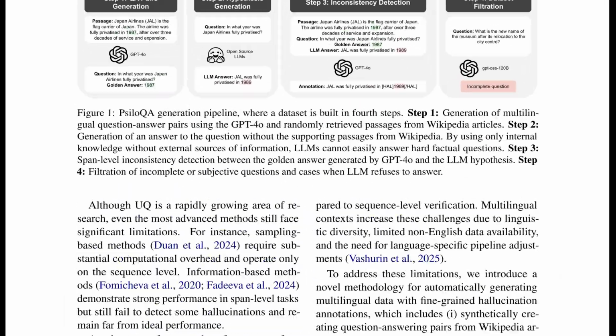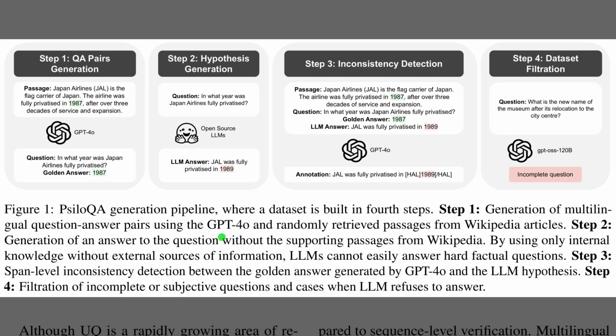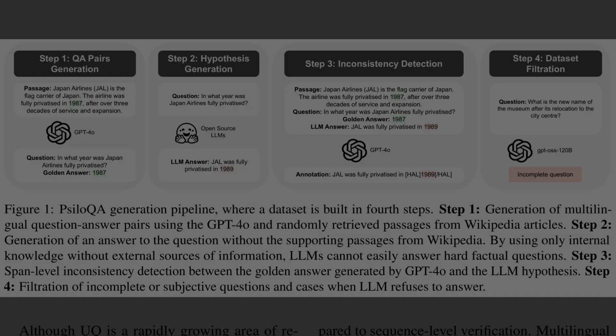Alright, Figure 1 shows the 4-step pipeline that creates PsiloQA from question generation to final filtering. Step 1 uses Wikipedia passages and GPT-4o to produce grounded questions and a golden answer. Step 2 elicits a hypothesis by having diverse large language models answer without context, which naturally induces mistakes on hard facts. Step 3 performs span-level inconsistency detection, meaning the system tags the exact words that conflict with the passage and the golden answer. Step 4 removes incomplete or subjective cases so the dataset stays clean and scalable.